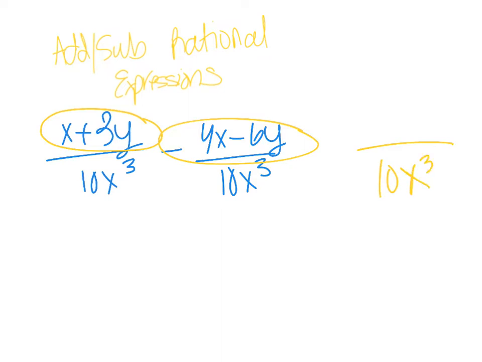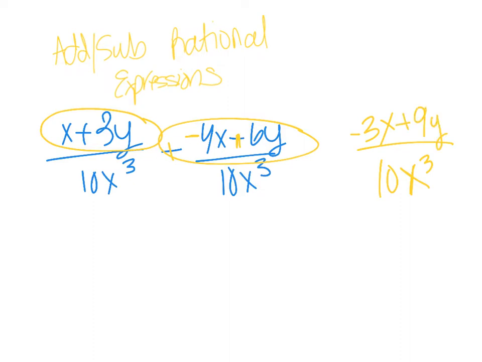But notice we're subtracting, so be careful. I'm actually going to go ahead and change the sign. I'm going to add a -4 and a positive 6y because you're subtracting a -6, so you want to incorporate that negative to the 4 and the 6, okay? So I have x plus -4x, which is going to give me -3x, and then 3y plus 6y, which is going to give me 9y.